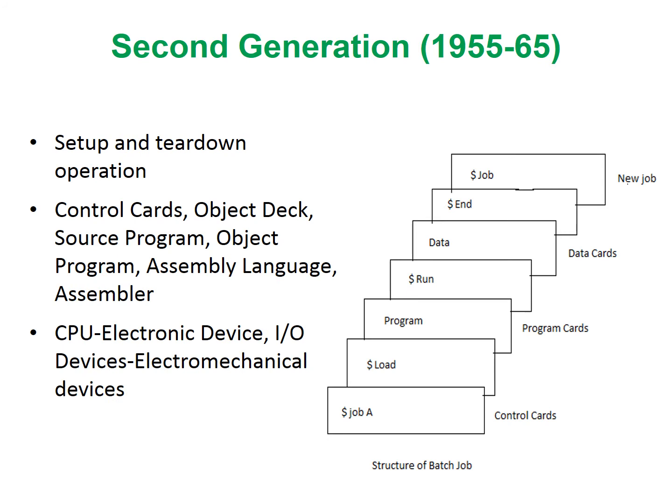In the batch systems, the computers were loaded and unloaded with cards and tapes before and after the jobs. This process is known as setup and teardown operations respectively. The cards giving information about the jobs are known to be control cards. These are collectively known as an object deck or an object program. You can understand the same using the diagram given here. The programs were written in assembly language in this generation. To compile the same, assemblers were used. In this generation, the CPU was an electronic device and the input-output devices remained electromechanical devices.